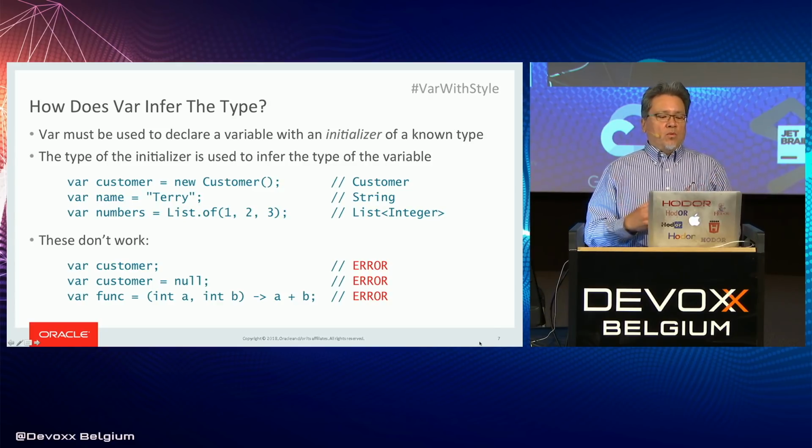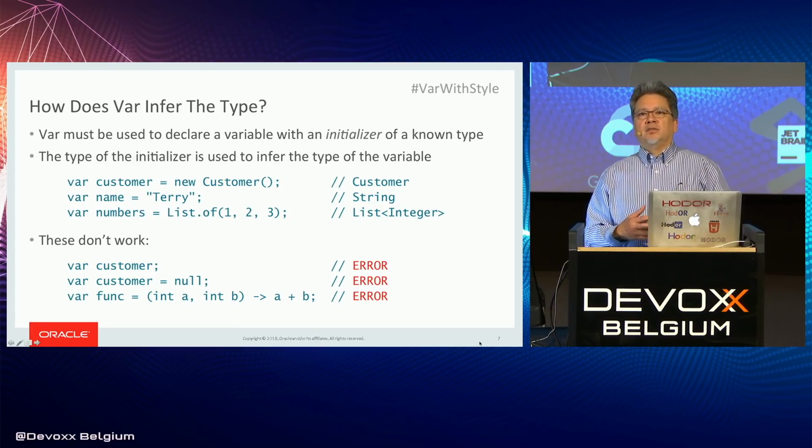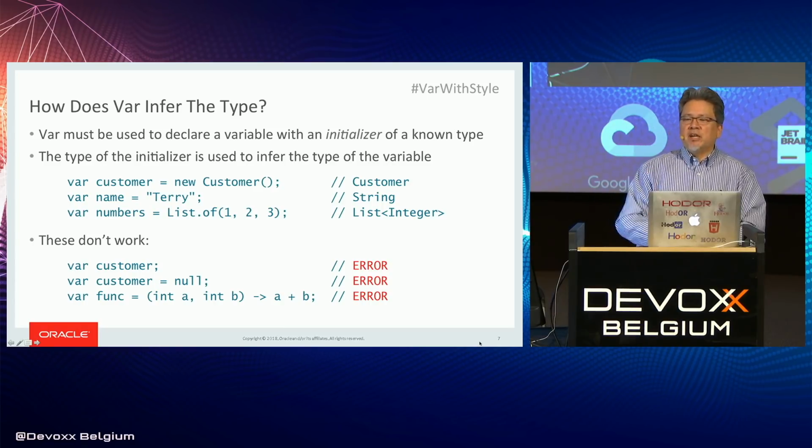So what should be the type that's inferred for this variable? Well, it could be Object. That would work. We could have a special rule that said if we initialize something to null in a var declaration, then its type is inferred to be Object.